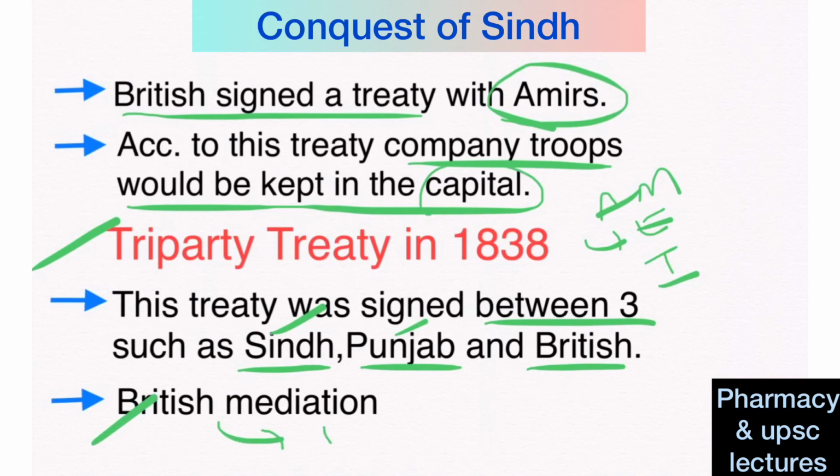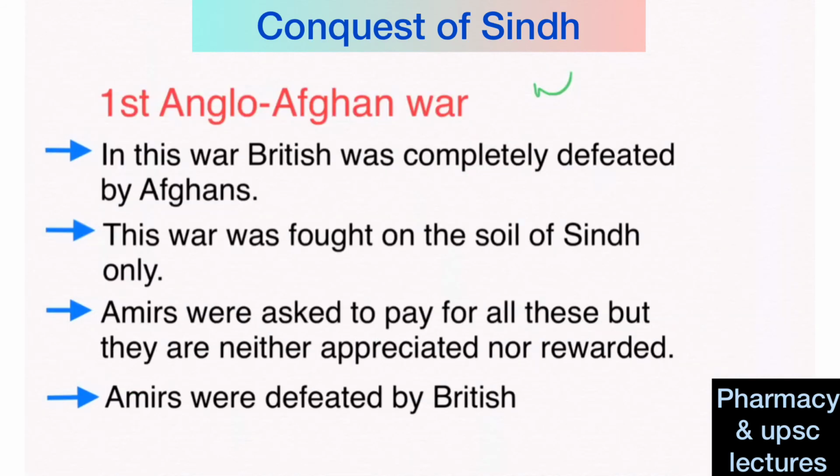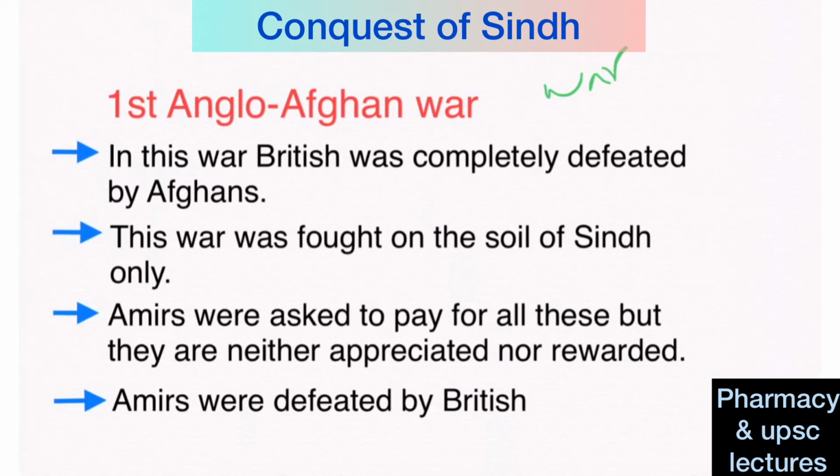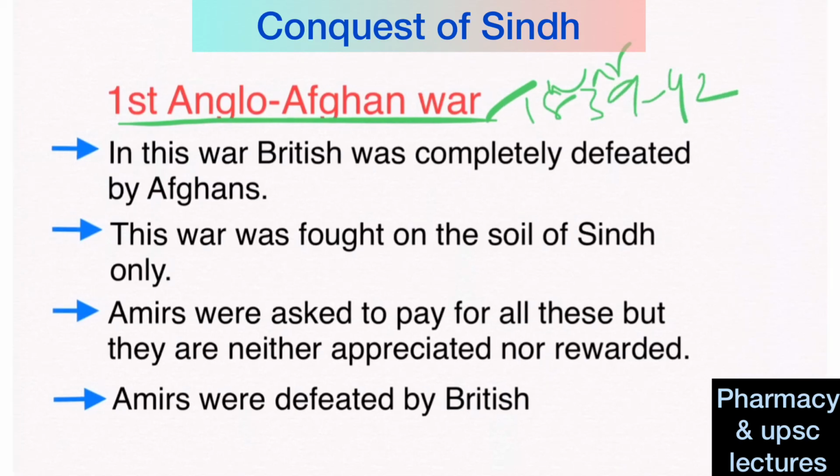For this, territories and war compensation were to be given to the Britishers. The main objective of war compensation was to obtain money which would be used for the Afghan war. The First Anglo-Afghan War was fought from 1839 to 1842. In this war, the British were completely defeated by the Afghans.